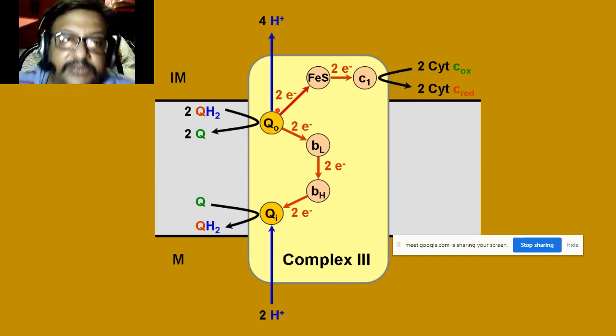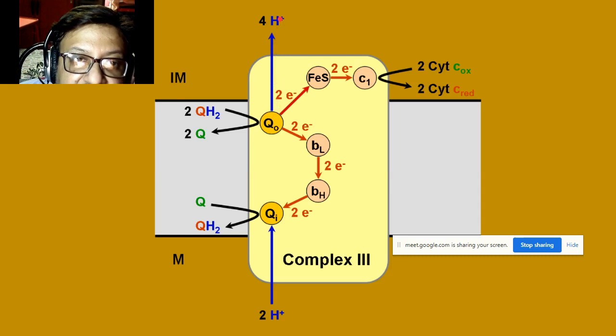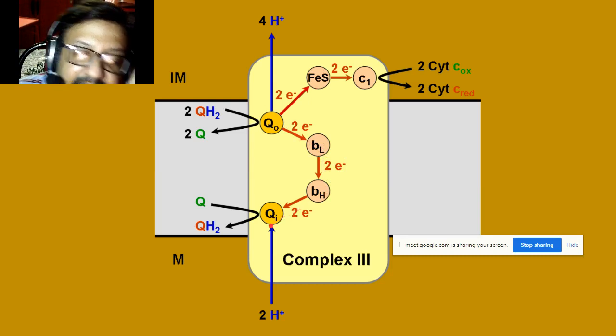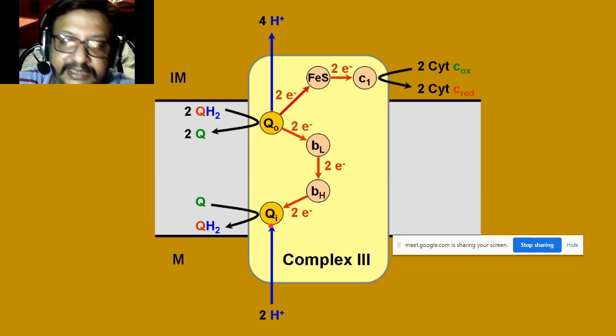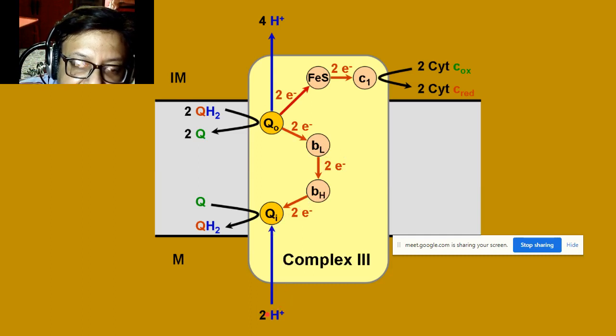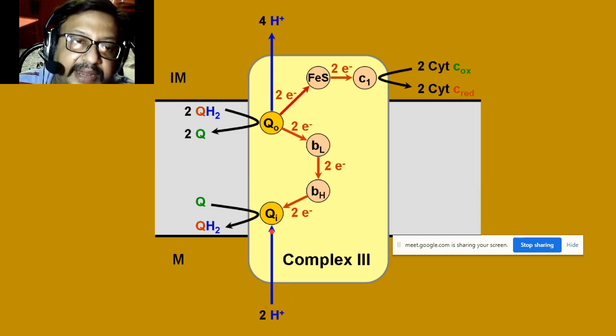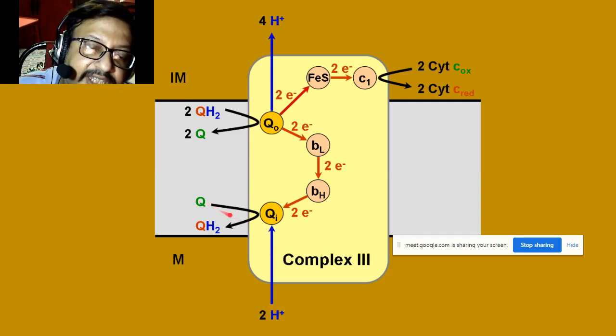In the process, the hydrogen which is taken up will pump out 4 hydrogen, and 1 electron will go to the FeS center and 1 will go to the BL, then to the BH center. Again at each step some energy is released, and then this center will take 2 hydrogen from inside the mitochondrial matrix and convert Q into QH2.